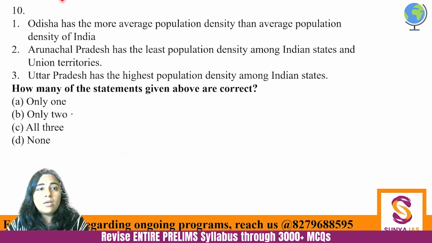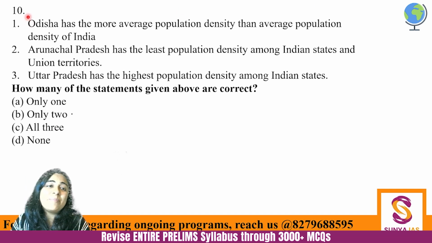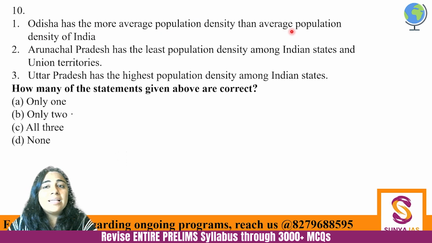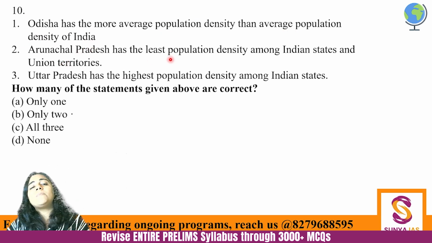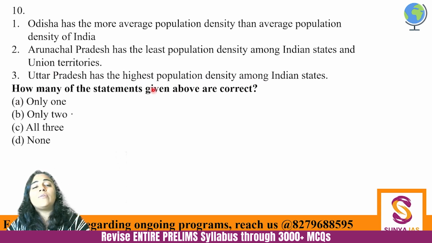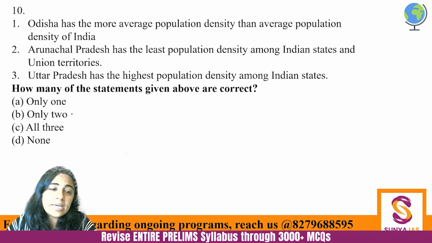Next. The line above has got erased. Consider the following statements. Odisha has more average population density than the average population density of India. Arunachal Pradesh has the least population density among Indian states and union territories. And Uttar Pradesh has the highest population density among the Indian states. So how many of the given statements is or are correct?